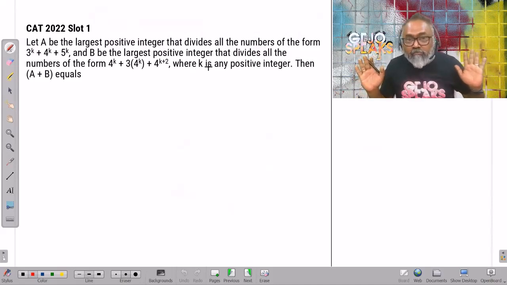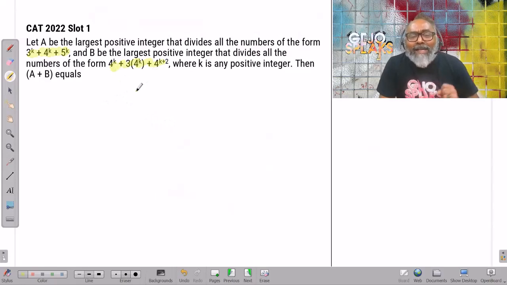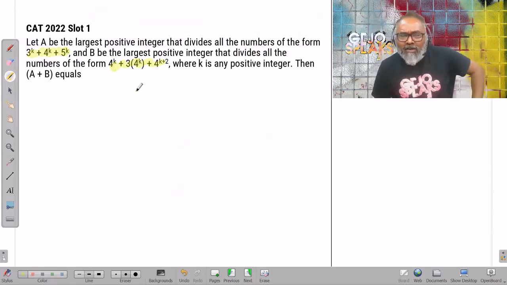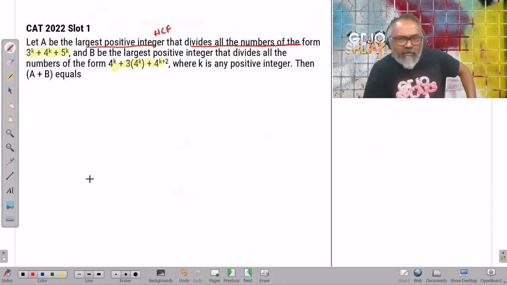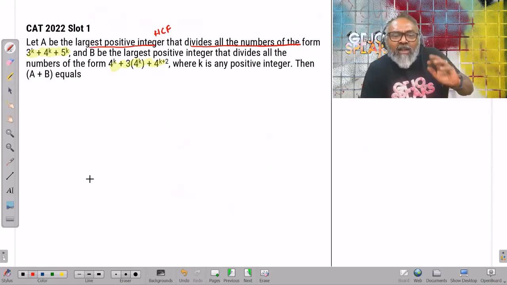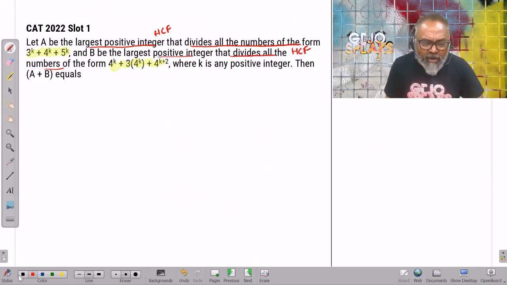Great. No problem. I think what is happening is that I look at these things, 3 raised to k plus 4 to the power of k, 5 to the power of k. What is that? No, wait a minute. Numbers are cute. Okay, let's see. Let A be the largest positive integer that divides all the numbers of the form. So HCF, highest common factor, right? Instead of writing that, A is the HCF of all the numbers of that particular form. And B is the largest positive integer that divides all the numbers of the form. Largest positive integer that divides everything would be HCF. Okay, fair enough.